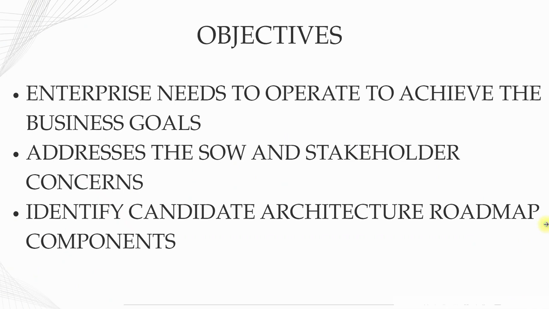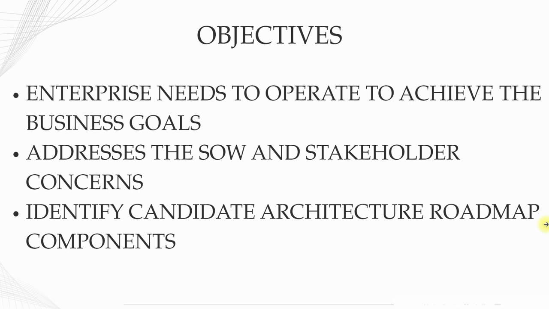Business architecture objectives. The enterprise needs to operate to achieve the business goals. To achieve the business goals, we must optimize business processes like reducing the manual work, speeding up the approvals, improving customer or citizen service, and improving workforce productivity by providing better tools and technologies, improving employee skills through training, motivating employees with rewards and recognition, and leveraging technology: automating the repetitive tasks, using AI for smarter decisions, upgrading the core systems.